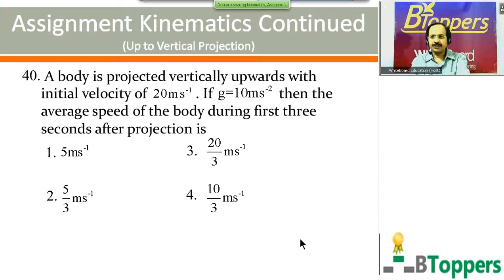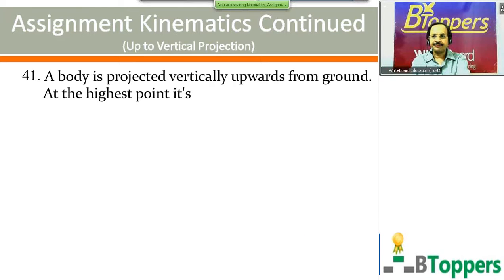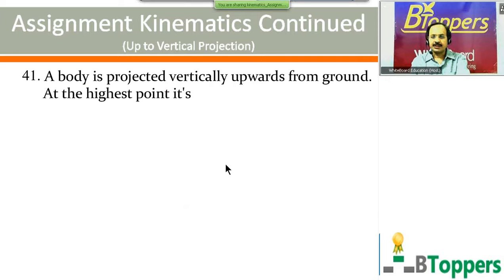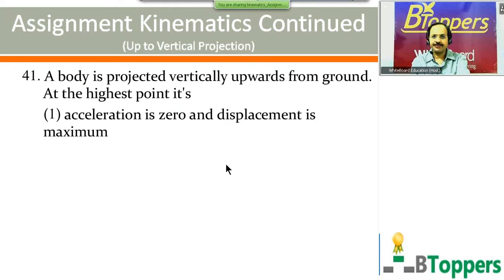So you see the question number, next question number 41. A body is projected vertically upward from the ground. At the highest point, there are 4 statements given. The first statement is acceleration is 0 and displacement is maximum. That is wrong because acceleration is constant throughout the motion, equal to the acceleration due to gravity. Displacement is maximum at the highest point, but acceleration is not 0.